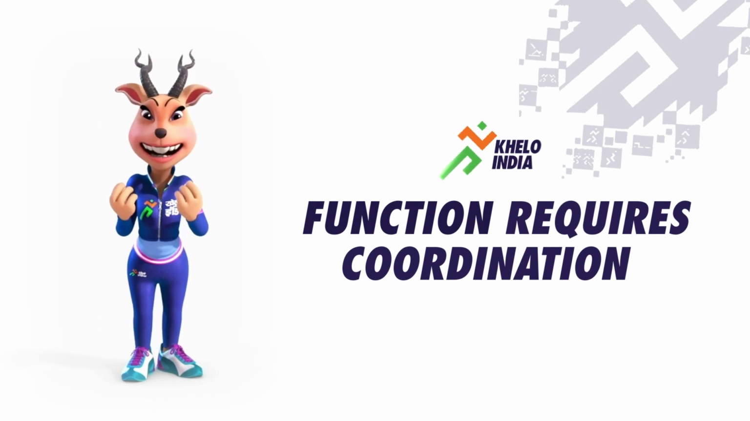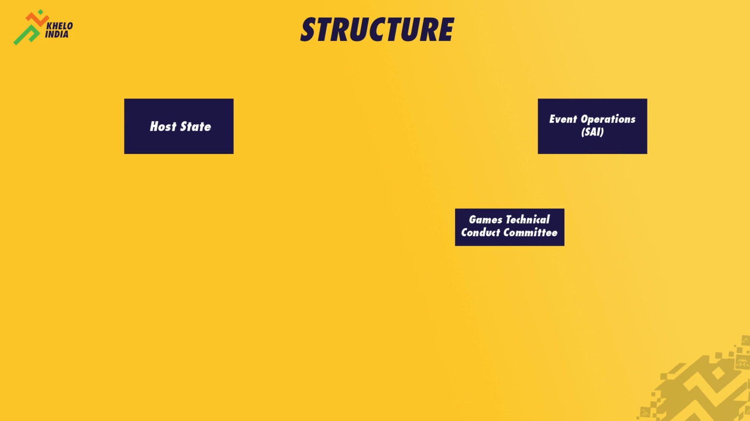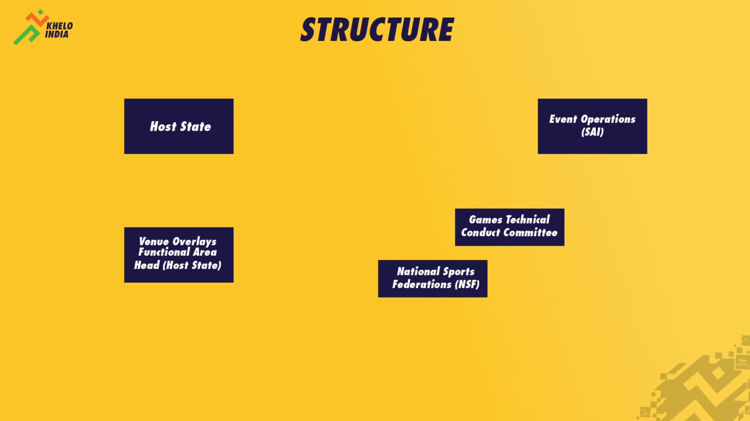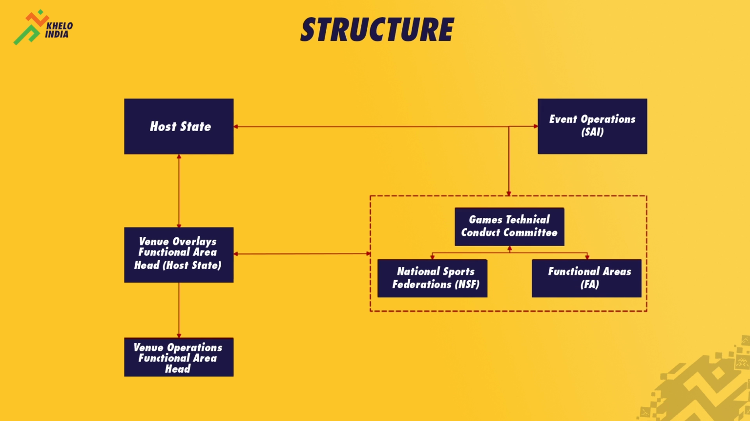The function requires coordination with the below-mentioned stakeholders. SAI, Overall Coordination and Games Technical Conduct Committee, Host State. The venue overlays functional area head is in constant touch with the stakeholders, the national sports federations and other functional area heads to determine the necessary overlays requirement for various venues.